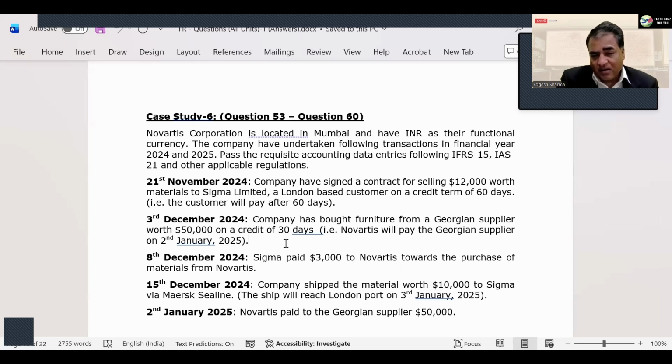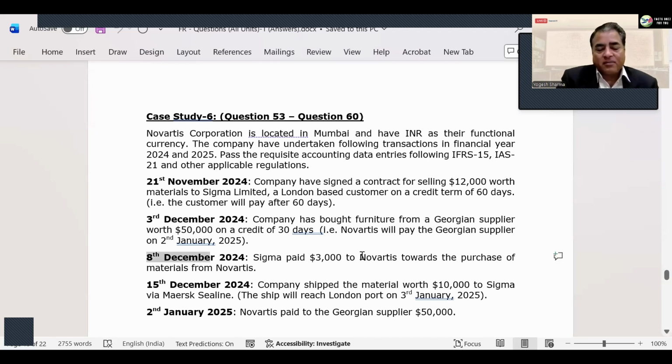That means Novartis paid the Georgian supplier on 2nd of January. So see what happens here. You are buying furniture. So what should be your debit and credit? You will debit the furniture, right? Furniture is coming in and you will credit the Georgian supplier. Don't make the mistake of crediting accounts payable here. It's not accounts payable, because you're not going to resell furniture. Furniture is your fixed asset. So say it as a supplier of furniture.